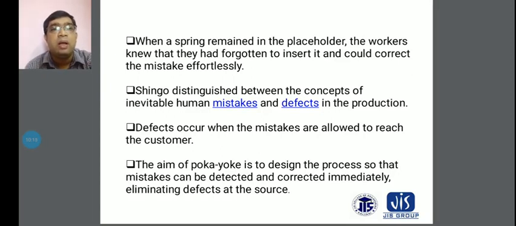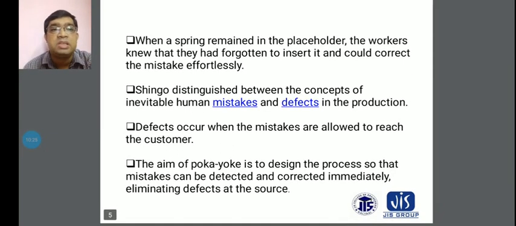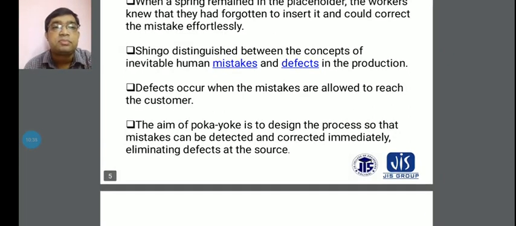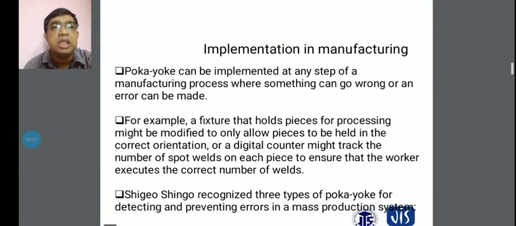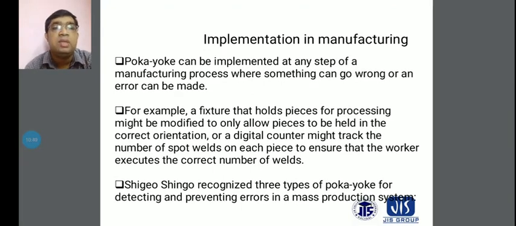So the aim of Poka-Yoke is to design the process so that mistakes can be detected and corrected immediately, eliminating defects at the source. That means you go to the places where these defects come from, and you recover from the defects. Then there is the implementation in manufacturing units: how you implement Poka-Yoke and how you work with it in manufacturing units.